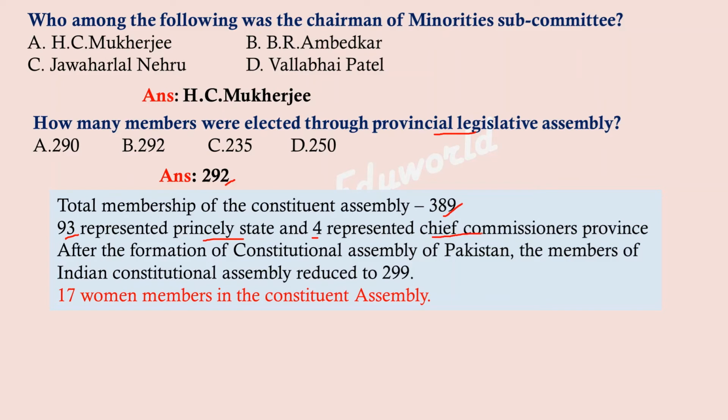But after the Indo-Pak division, the number of members in the Constituent Assembly was reduced to 299. And then these 299 delegates completed the drafting of the Indian Constitution. And friends, please remember there were 17 women members in the Constituent Assembly.